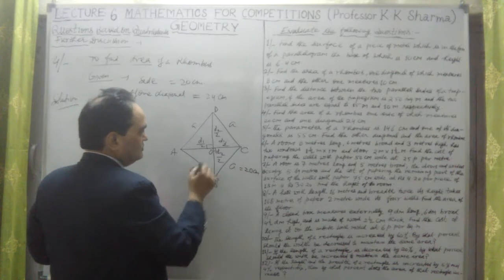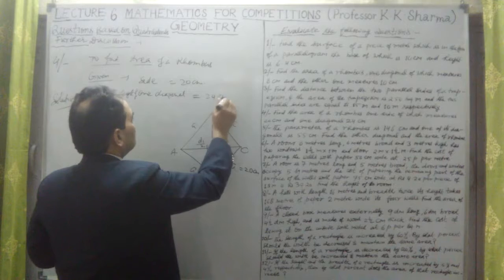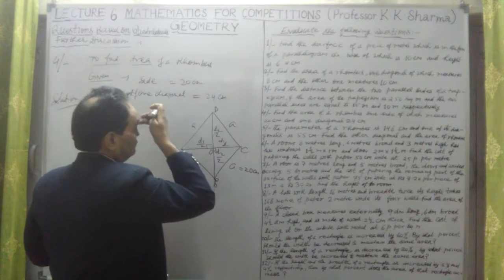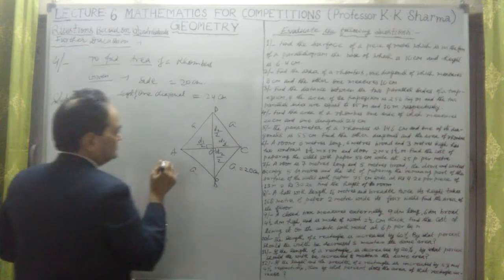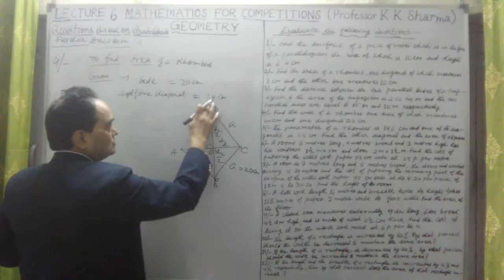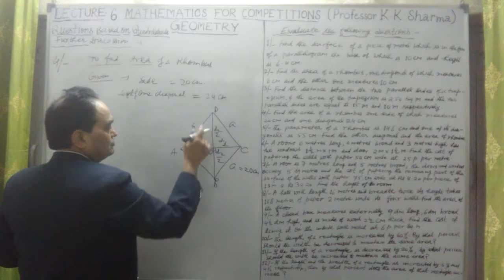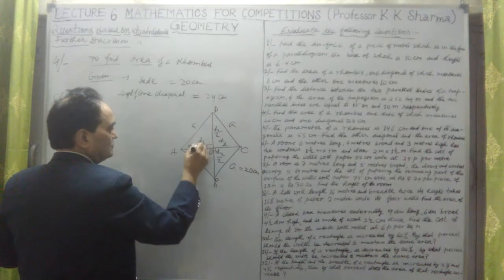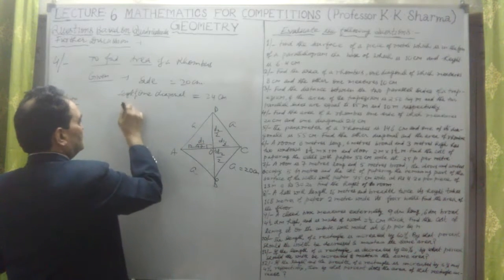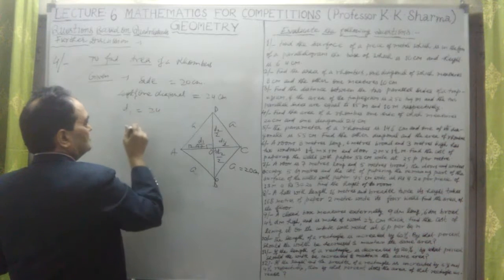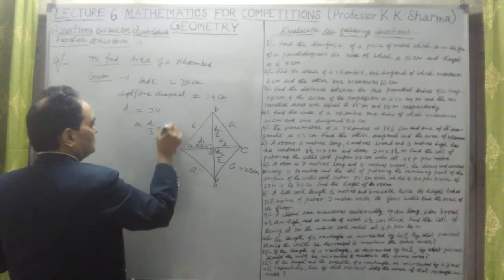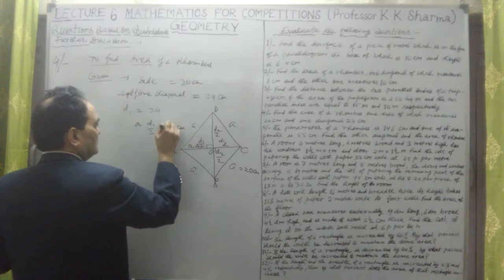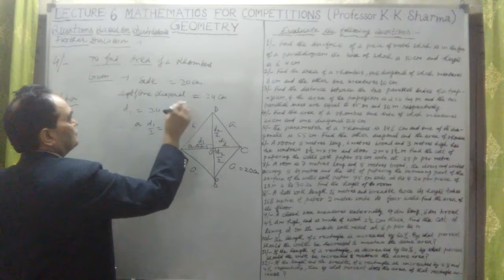D1 is given, 24 centimeter. D2 we have to calculate. So D1 by 2 is 24 by 2, that means 12 centimeter. Okay, so D2 we have to find out.